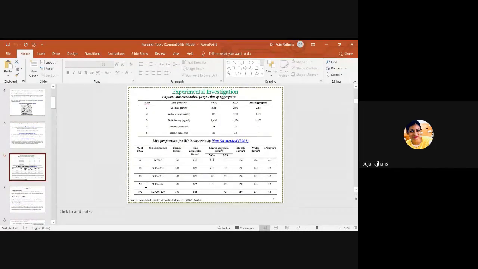The properties of fine aggregate are the same: the specific gravity is 2.68 and the water absorption is 0.82. So these are the physical and mechanical properties of the different types of aggregates.